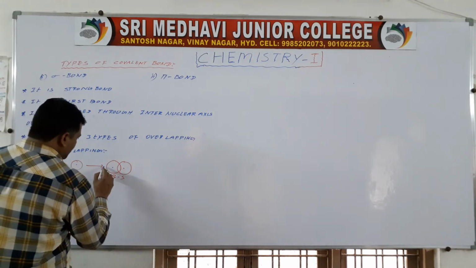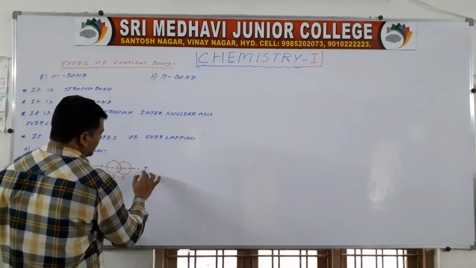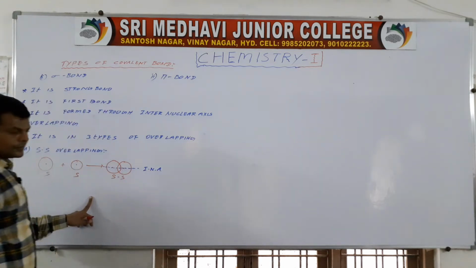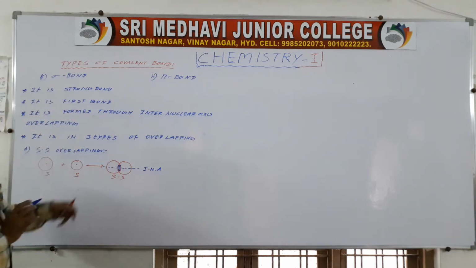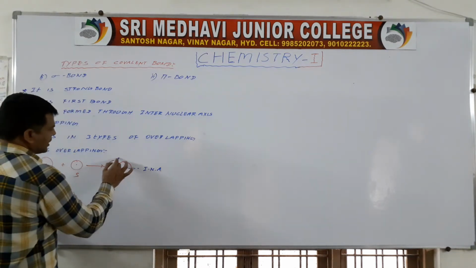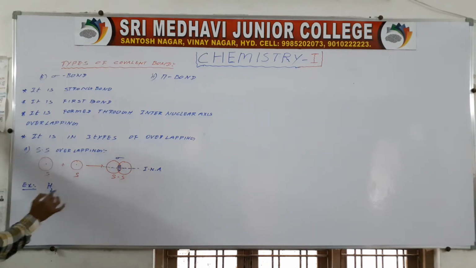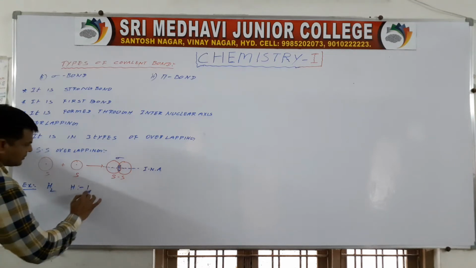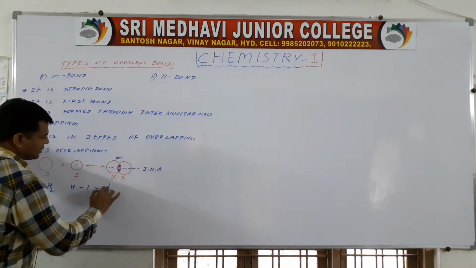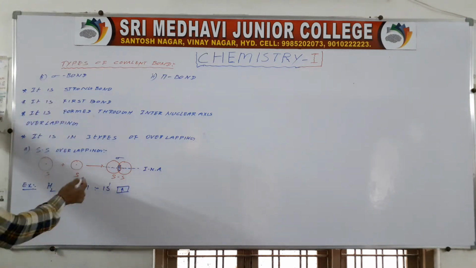Now we may draw the internuclear axis. Here it is overlapping, and it is called s-s overlapping. Due to overlapping, a sigma bond is formed. For example, the H2 molecule. Hydrogen has atomic number 1, electron configuration 1s1, meaning one electron in the s orbital.